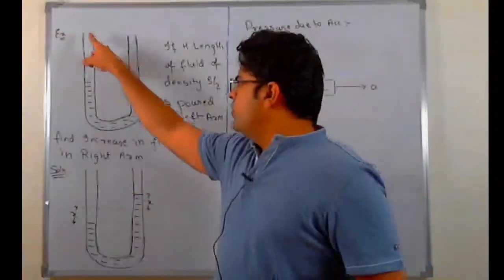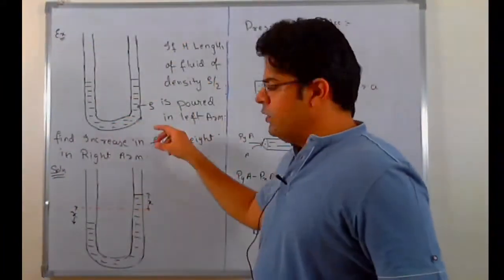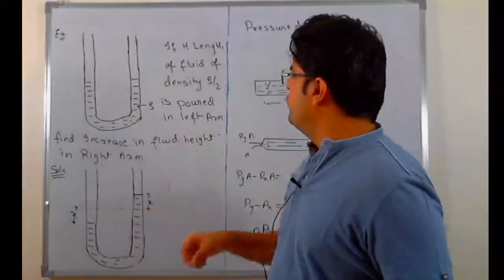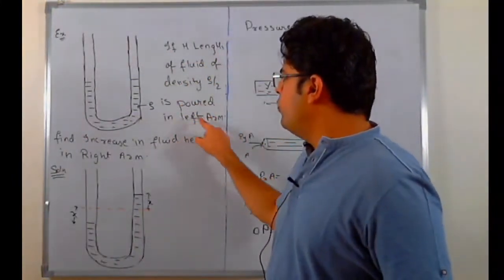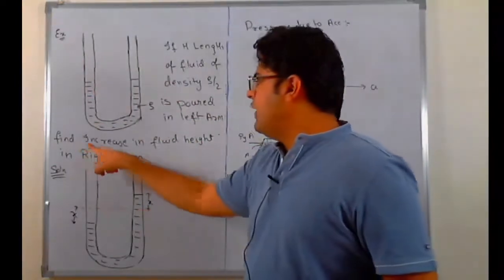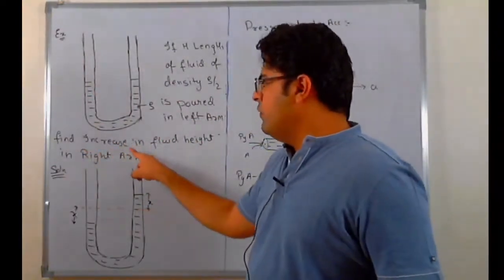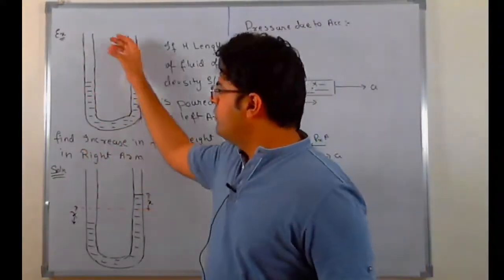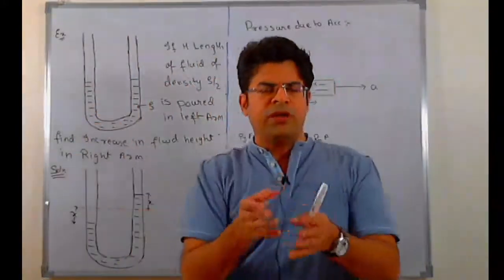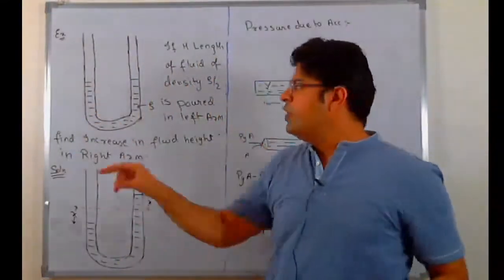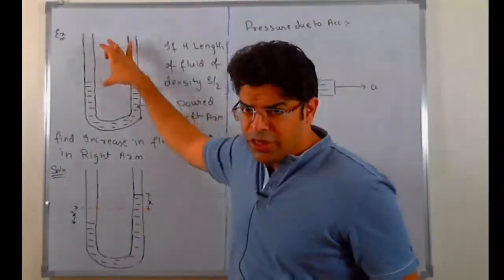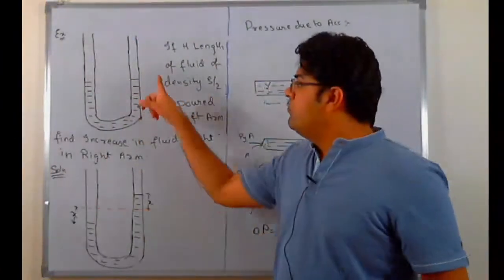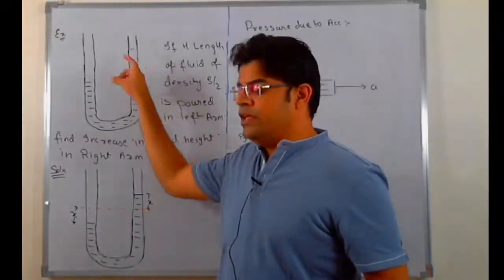So, a question. We have a U-tube filled with a fluid of density rho. If h length of fluid of density rho by 2 is poured in the left arm, find the increase in the fluid height in the right arm. If you have this U-tube containing fluid of density rho, and in the left arm you pour h height of fluid of density rho by 2, then what will be the rise in the height of fluid in the right arm?